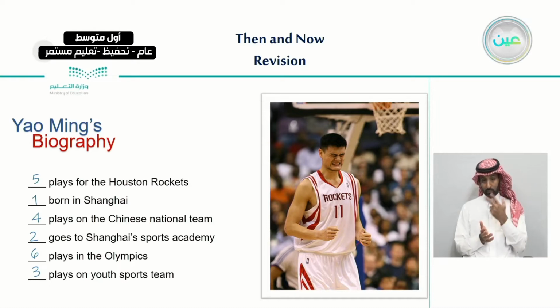This is the exercise or the strategy we did in our last reading, where different events happened in his life and we put them in the right order.